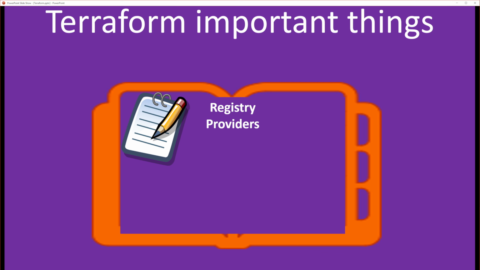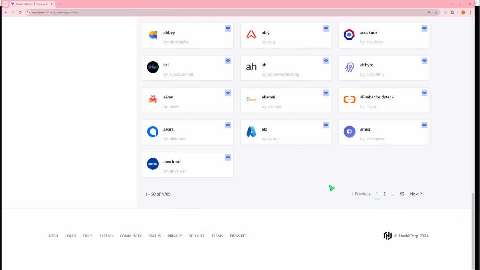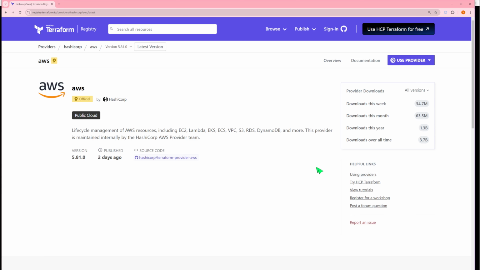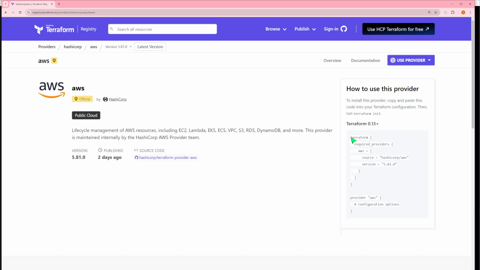Okay, coming back to the presentation, Terraform block. What is the Terraform block? Let me go back to the registry. Everything you can find in the registry itself. For example, let's say you wanted to do something in AWS. You want to connect to your AWS, but you don't know where to start. Simply, you can go and click the provider here. So here, the one I'm highlighting is the Terraform block.